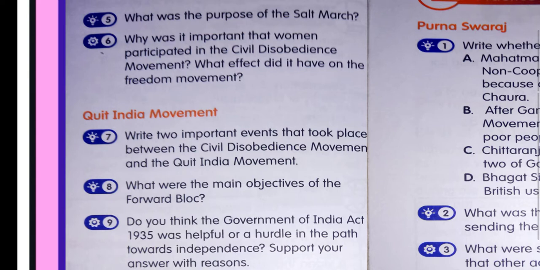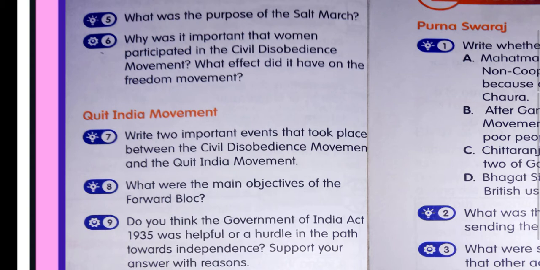Write two important events that took place between civil disobedience movement and Quit India movement. So the two events were the Government of India Act 1935 and outbreak of World War II.